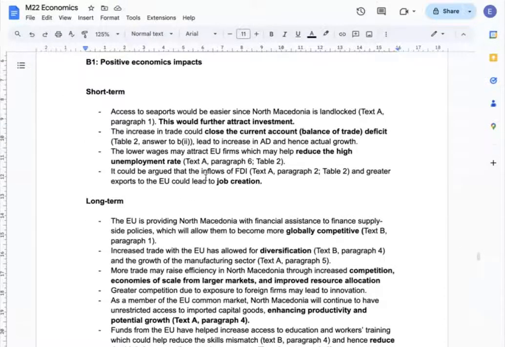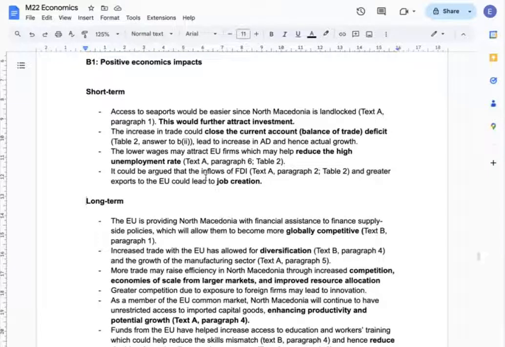Next, I can talk about long-term benefits. Since the EU is providing financial assistance, it's going to be helpful to make the country globally more competitive, and it's going to allow more industry diversification, and more trade means the country can be more competitive, enjoy economies of scale, and improve resource allocation.